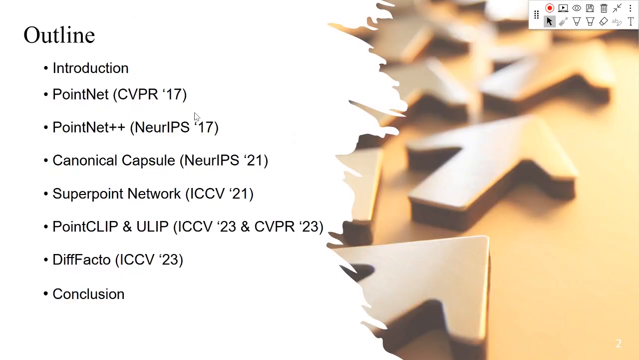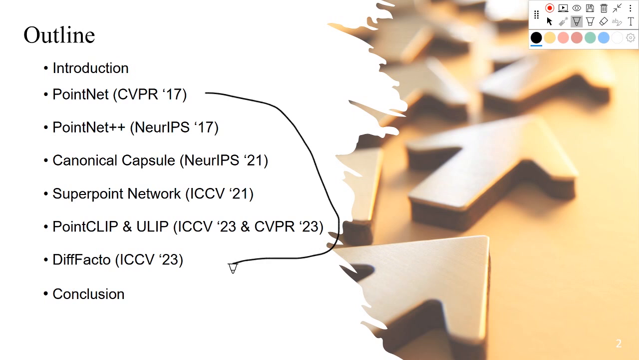I hope that this video series can provide us a basic, building block understanding of the deep learning research on point cloud data. Here I select the 6 most representative papers, in my opinion, that can help us again to understand the deep learning research on this point cloud data.